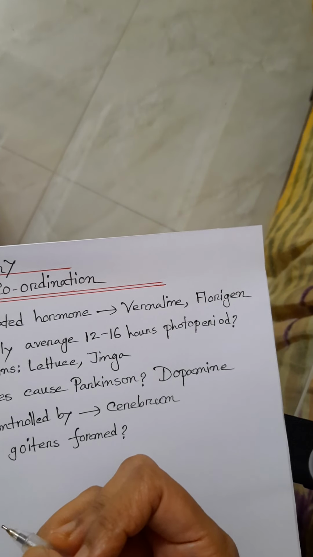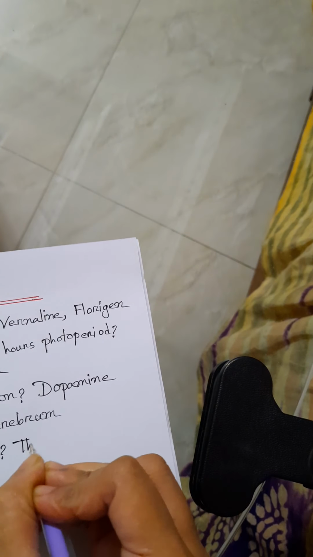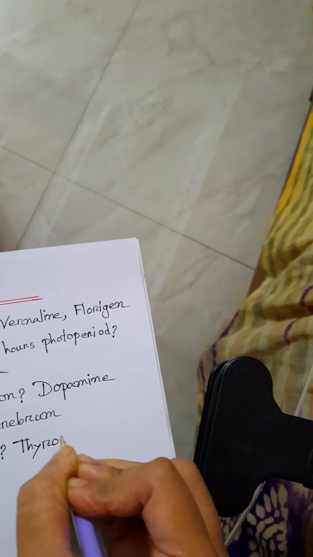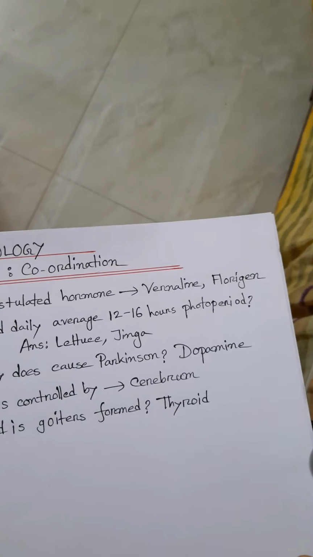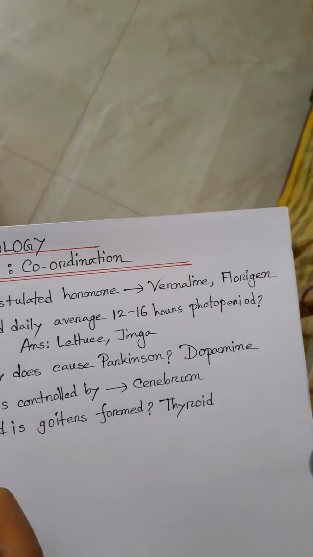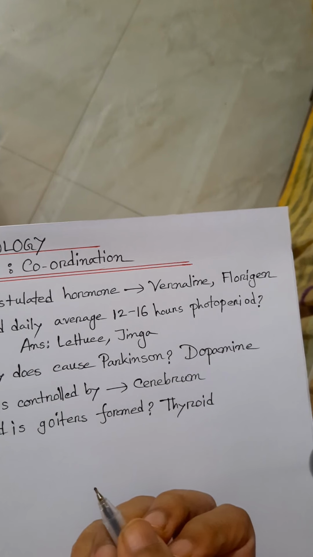This is the thyroid. This is known as the thyroid.